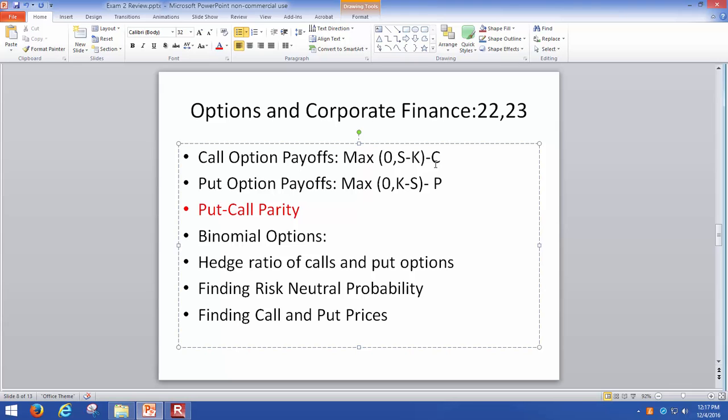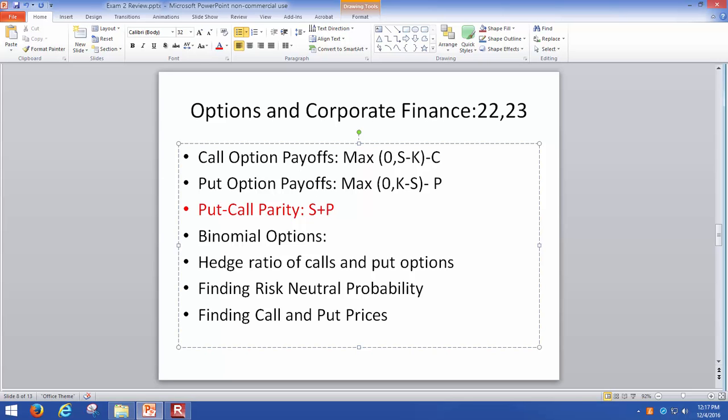And in the case of the put option, you want to compare the difference between the strike price and the stock price. Whenever the strike price is higher than the stock price, you will exercise it. Otherwise, you walk away. And perhaps one of the most important concepts we talked about was the put call parity.